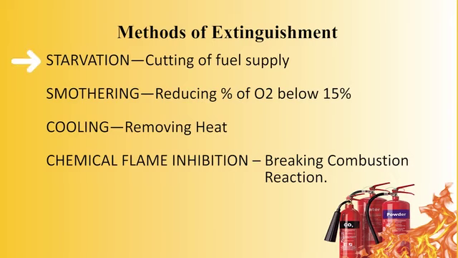That is named as starvation, which is practically impracticable in case of a real fire. In case of a real fire, for starvation purpose, to cut the fuel supply, we try to put water on the material which is not involved in fire, so that fire cannot spread to that side.